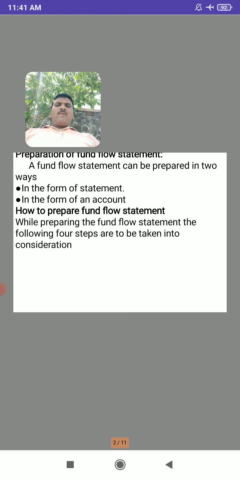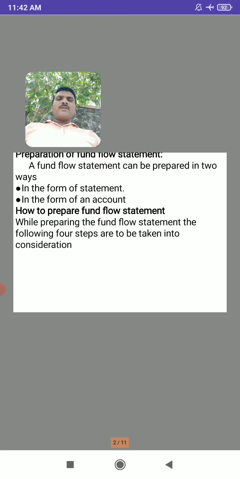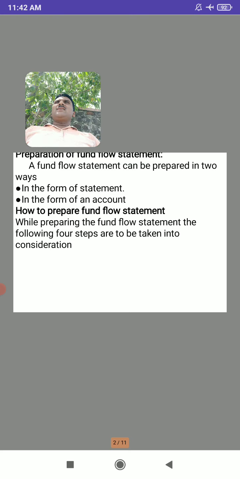A fund flow statement can be prepared in two ways. What are the two ways? First, it can be prepared in the form of a statement. Also, it can be prepared in the form of an account, like a ledger account. So one is in the form of a statement and the other is in the form of an account.